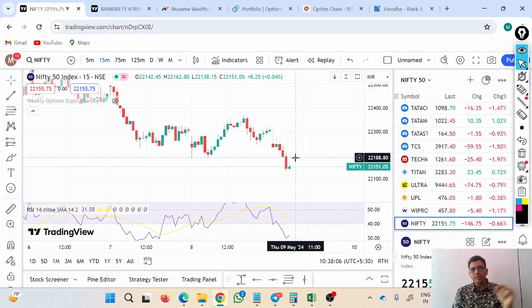The same concept happens in the stock market as well, in options trading. What happens during volatility? Let's say a war is happening, or an election is coming, or a budget is there. In these kinds of events, nobody knows what is going to happen. If the result of the election is good for the market, then the market will shoot up.